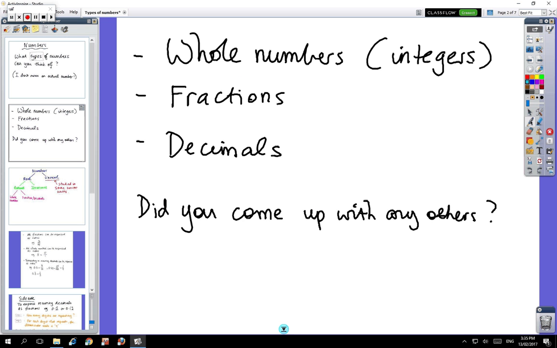Okay, so most people would have thought of whole numbers, and whole numbers are also called integers, and some people might have thought of fractions, and some people might have thought of decimals. But are there any other types of numbers that you haven't got already? Maybe you've already got it. So let's have a look. So just think, are there any other types of numbers? And when you're ready, come to the next slide.